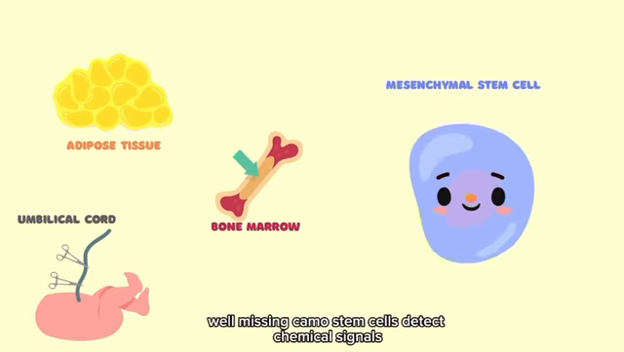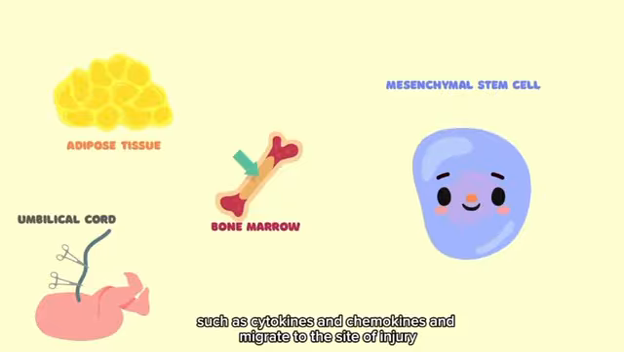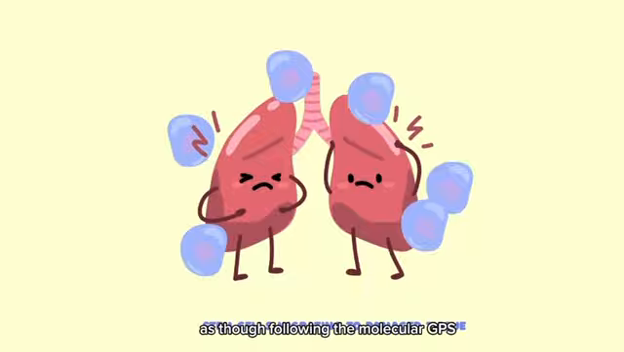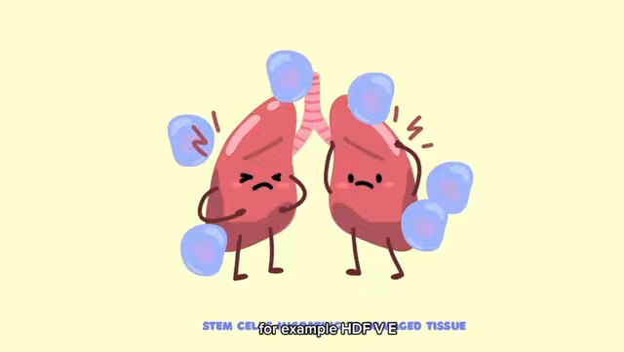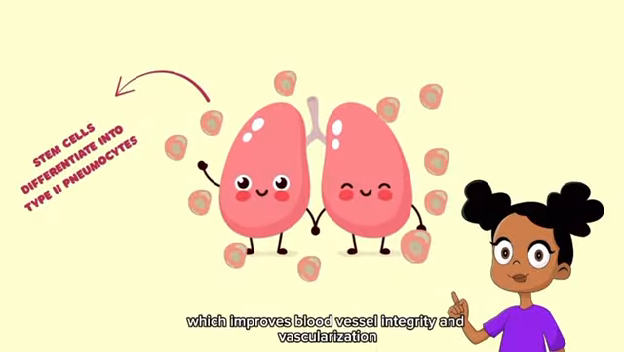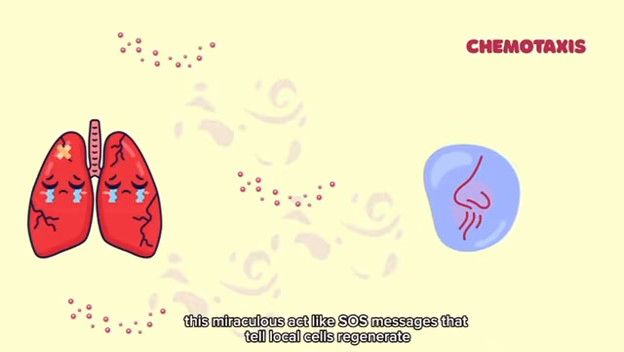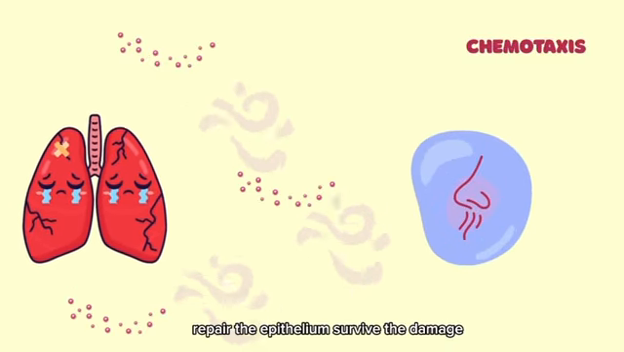Well, mesenchymal stem cells detect chemical signals released by inflamed lungs, such as cytokines and chemokines, and migrate to the site of injury. It's as if they smell the inflammation and head towards it, as though following a molecular GPS. Once there, they release a variety of trophic factors and signaling molecules that act on local cells, for example, HGF, VEGF, which improves blood vessel integrity and vascularization, and KGF, which promotes proliferation and differentiation of type 2 pneumocytes. These molecules act like SOS messages that tell local cells: regenerate, repair the epithelium, survive the damage.